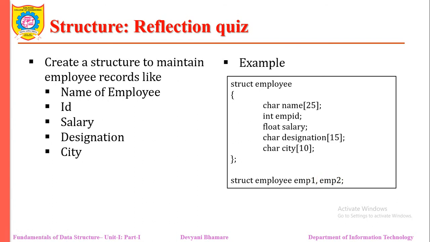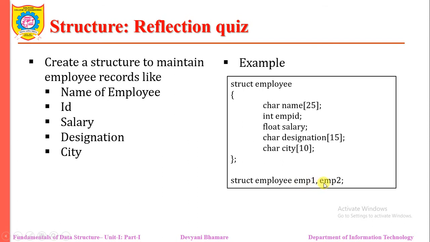We have to remember one thing: the members of a structure are not variables. They do not occupy any memory until they are associated with structure variables. If I have declared only this struct employee holding these members, it doesn't mean the compiler directly allocates memory. No. When we declare struct employee emp1, emp2, at that time the compiler allocates the appropriate memory for emp1 and for emp2.